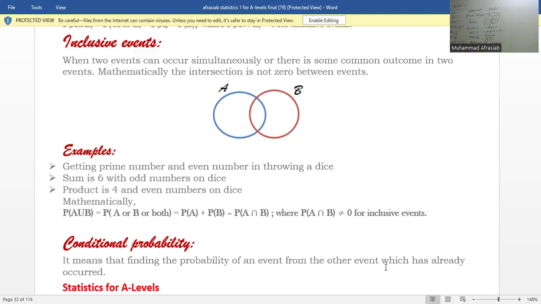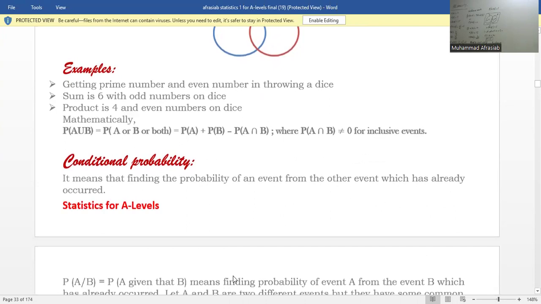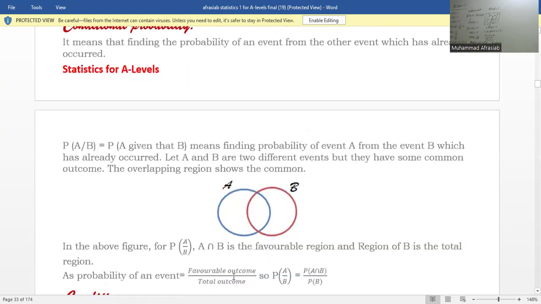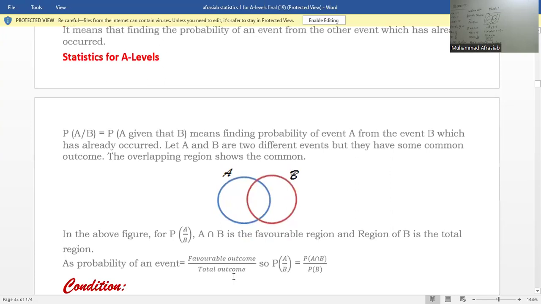Now we will first define the conditional probability, and then we will define independent and dependent events. Probability of A given B means, in simple words, that event B has already occurred, and from that occurred event you are finding the probability of A. This is called the conditional probability.